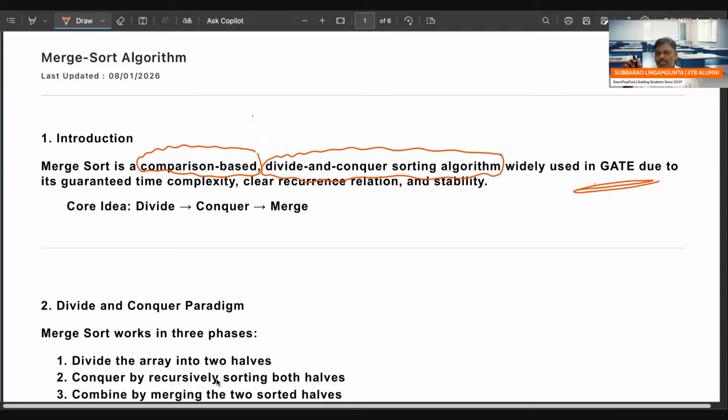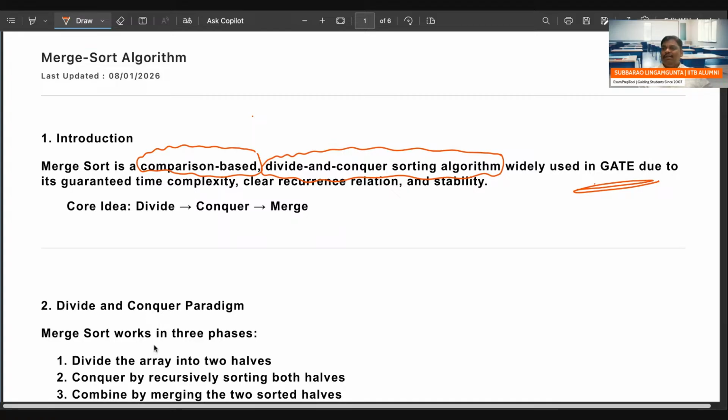In the 500 problems I'm going to practice in this DSA course, at least 50 questions we can solve using the merge sort algorithm. Some people are asking, sir, what can I say about merge sort? It is a comparison based sorting algorithm. First of all, what is sorting? Arranging the elements in ascending or descending order is called sorting. It is comparison based because you sort by comparing elements only. Sir, without comparing, how can I sort? There are some sorting algorithms where you can sort without comparison also.